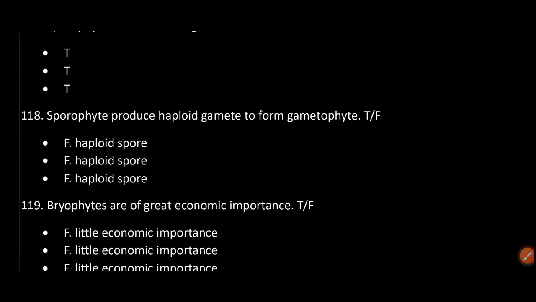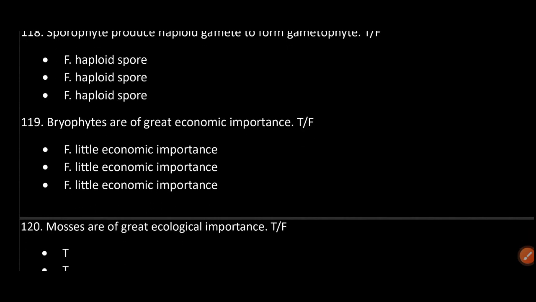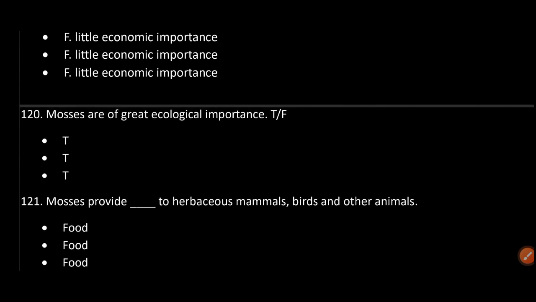Sporophyte produces haploid gametes to form gametophyte. False, haploid spore. Bryophytes are of great economic importance. False, little economic importance. Mosses are of great ecological importance. True.